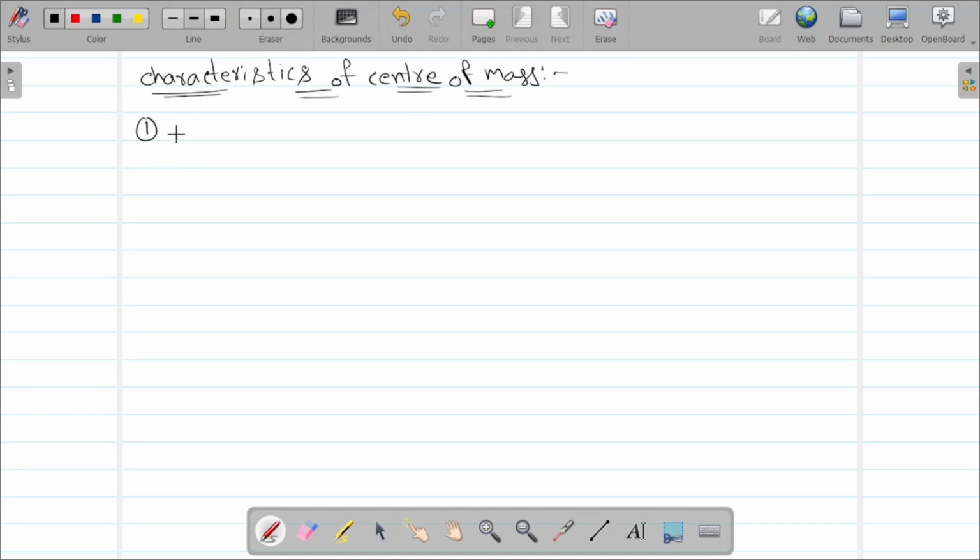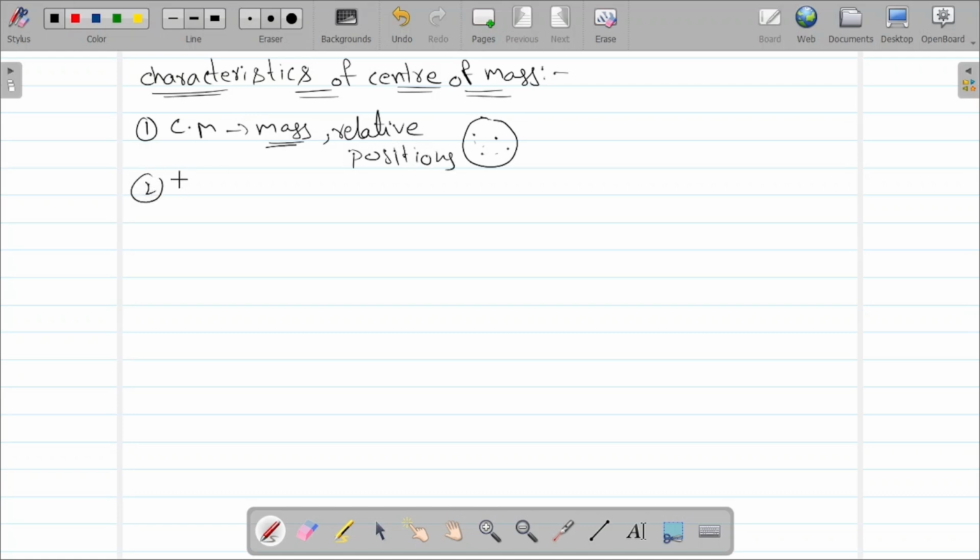First one, center of mass of a total system. In this total system, center of mass depends only on the particles which are present. It depends only on the mass of the particles and their relative positions.